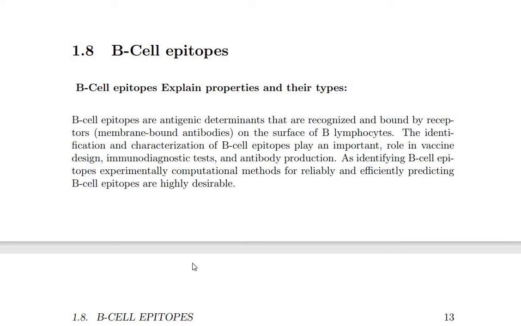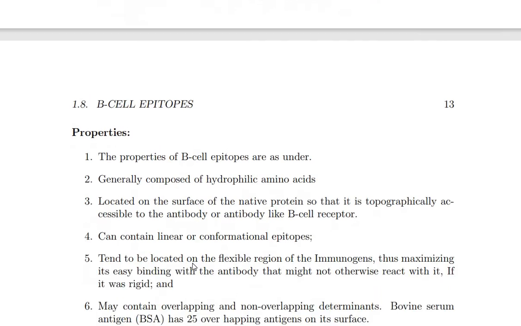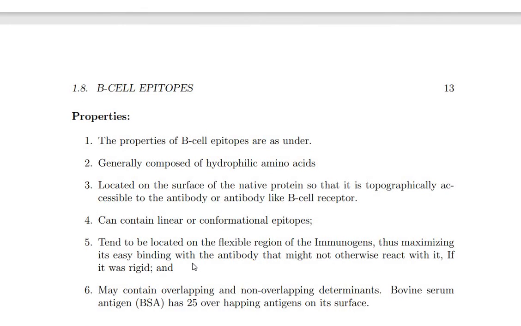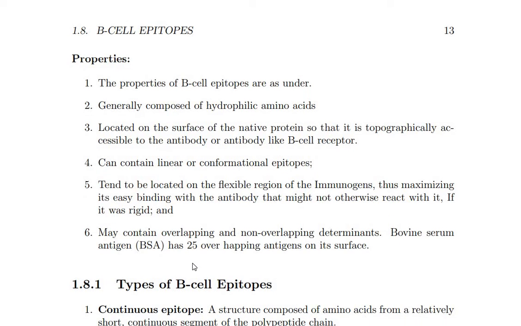Identifying B cell epitopes experimentally is difficult, so computational methods that reliably and efficiently predict B cell epitopes are highly desirable. These are used in the antigen recognition site of the B cells. B cell epitopes are recognized by B cells. What are the properties of B cell epitopes?